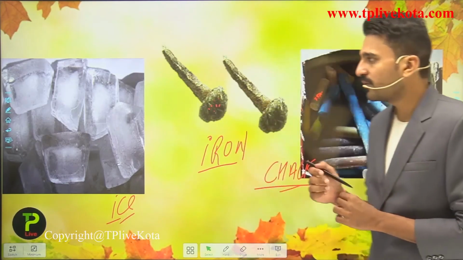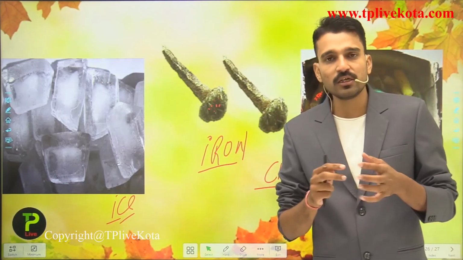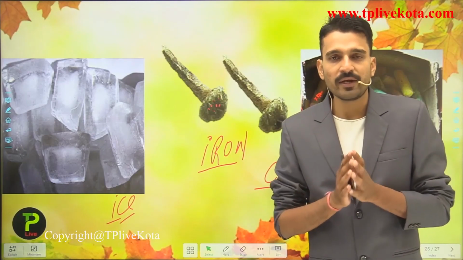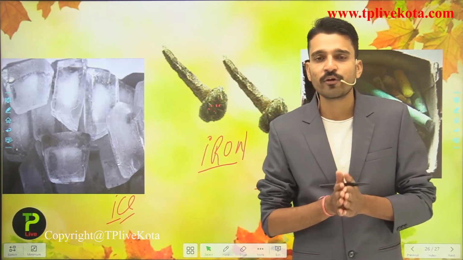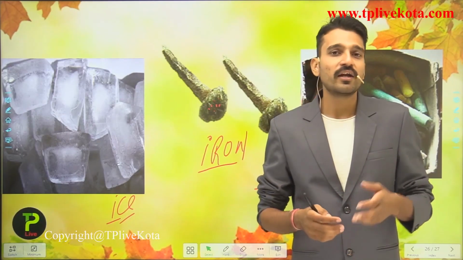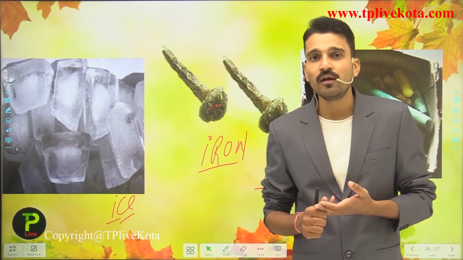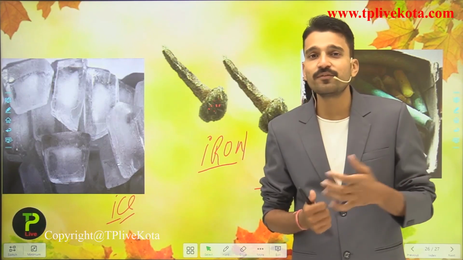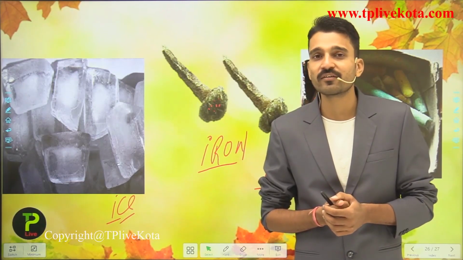So now students, we have seen all the physical properties of matter. In tomorrow's lecture, we are going to see the states of matter. So what are the states of matter? There are basically 3 different states of matter, but we are going to see the 4th and the 5th state of matter also in the next lecture.